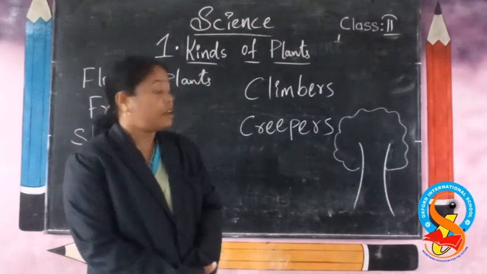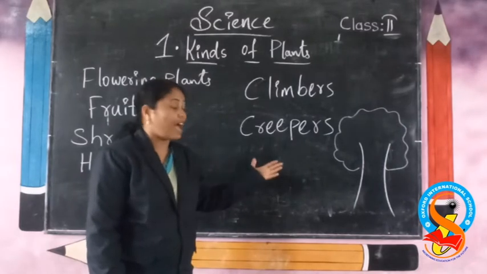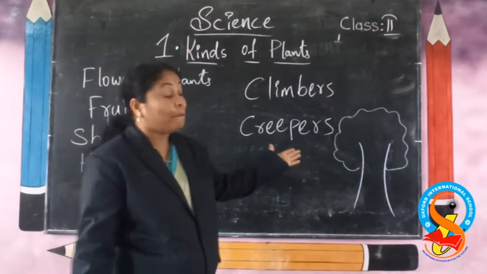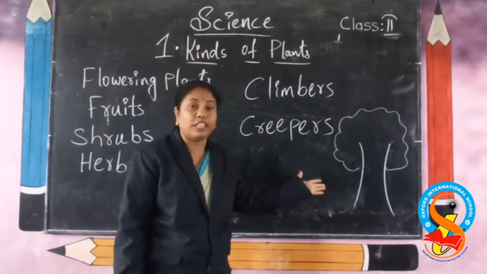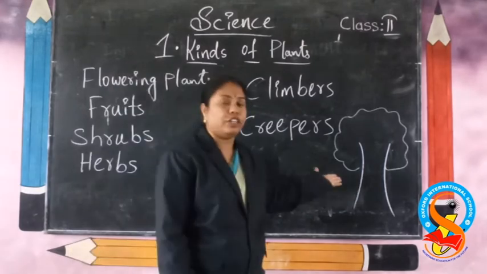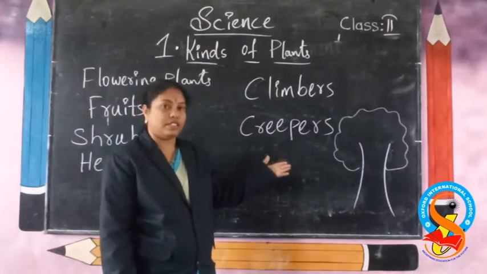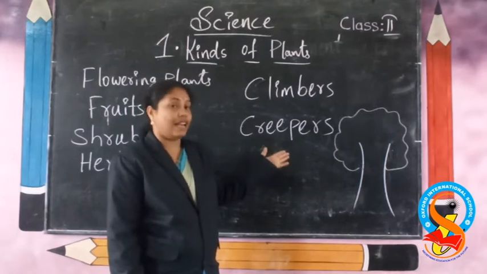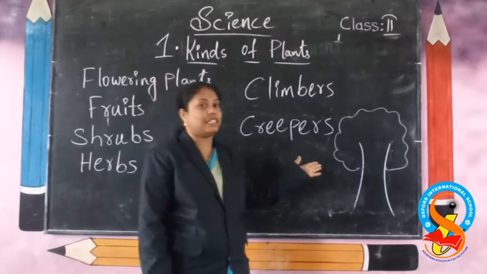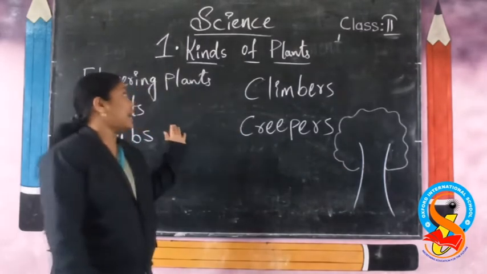You see here, plants also live like us. They also have life in them. So they too breathe, they too grow, they too reproduce, they too give birth to young ones. They too need food. Food means what? They take air, water and sunlight. These are the ingredients. The plants take food.